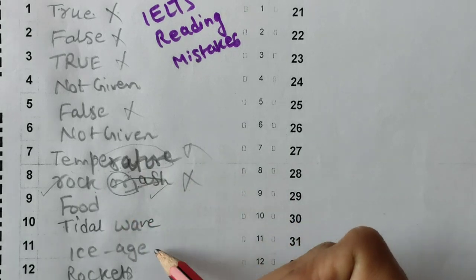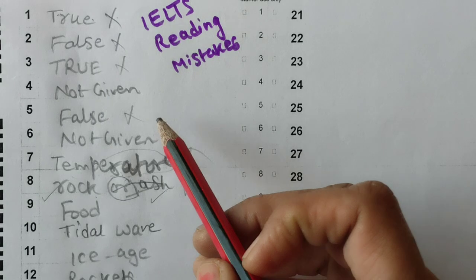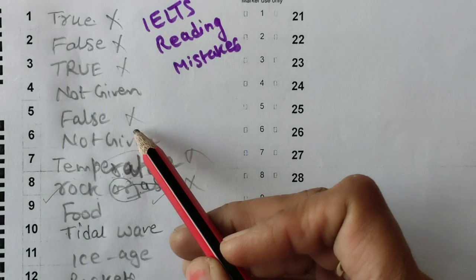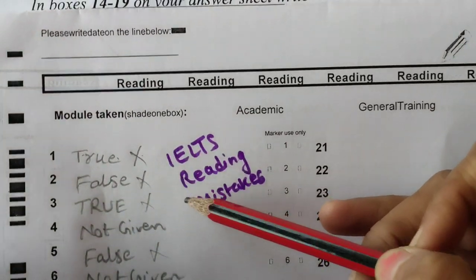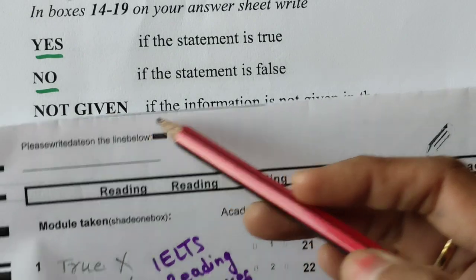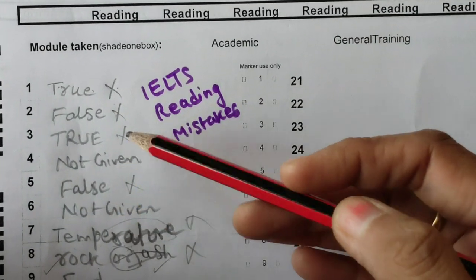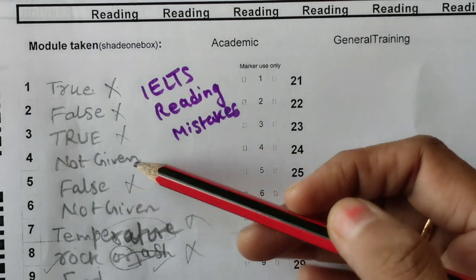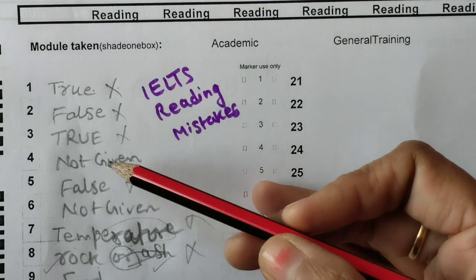Okay, so why are these true, false, not given wrong? Because in the question statement they asked you yes, no, not given. See this, yes, no, not given. And what you have written is true, false, true, false, false. So that's why all are wrong except not given, because not given is the same in both true, false, not given and yes, no, not given.